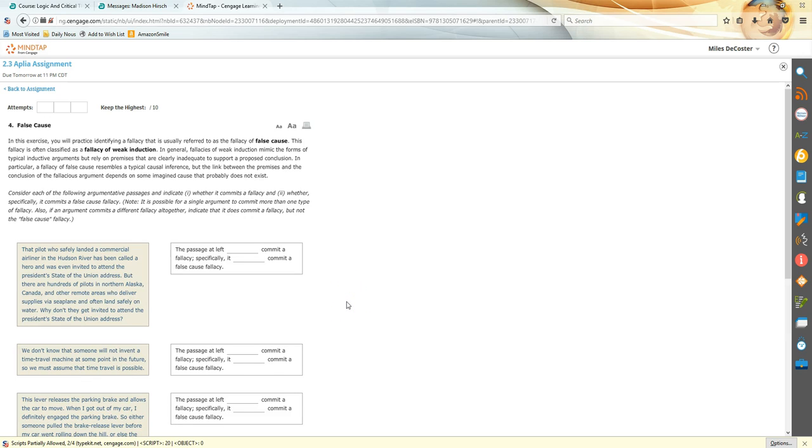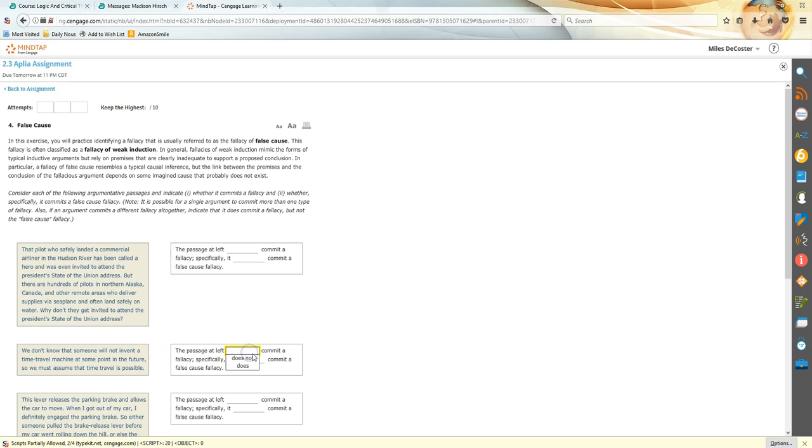False cause. These are going to be cases where there's an assumed causal relationship between things when it's likely to not be the case, given other evidence or given some basic reasoning about the scenario. So we don't know that someone will not invent a time travel train at some point in the future, so we must assume that time travel is possible.